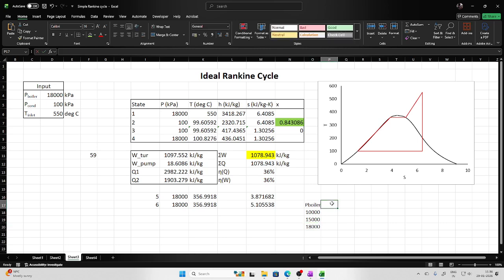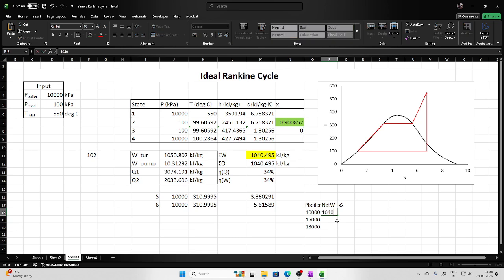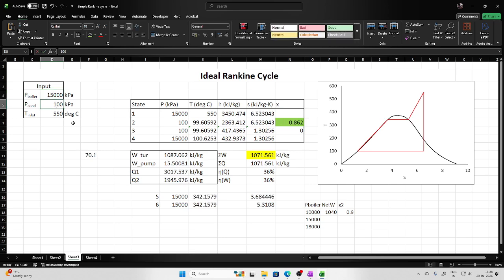And here I will be writing my network output and the dryness fraction at the exit of the turbine. Okay, so if I am at, let's say, 100 bar, then the work output was 1040 and the dryness fraction was 0.9. So if I move from 100 bar to 150 bar, then the work output will be 1071 and the dryness fraction will be 0.86.